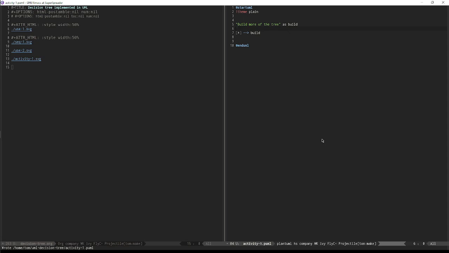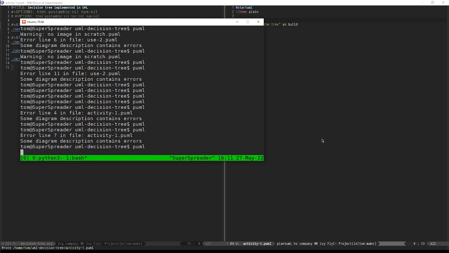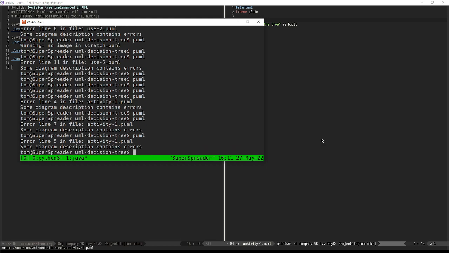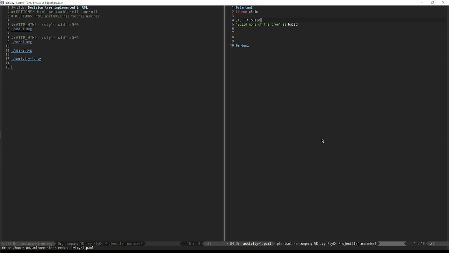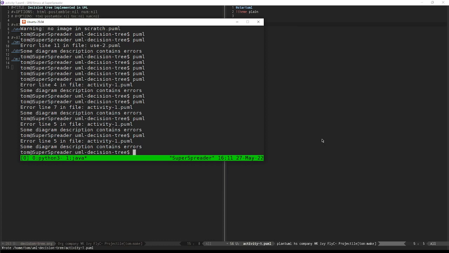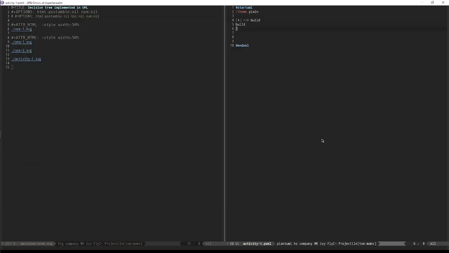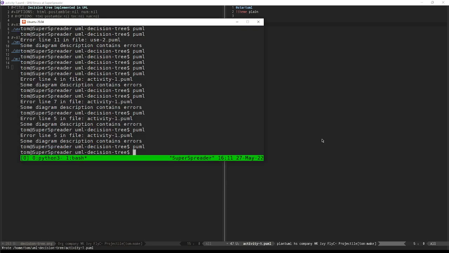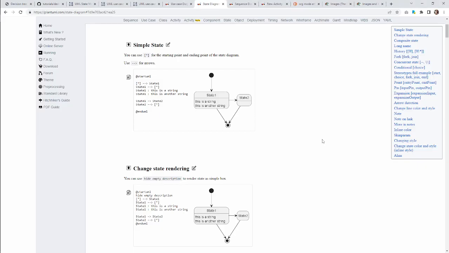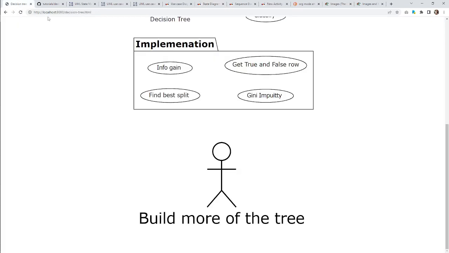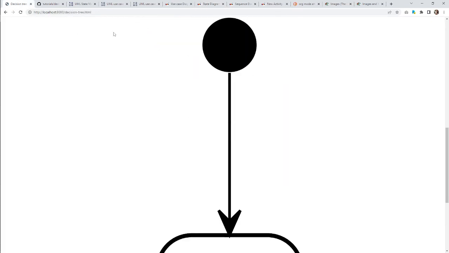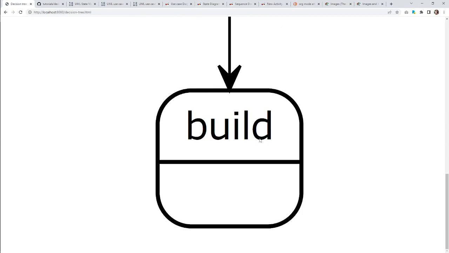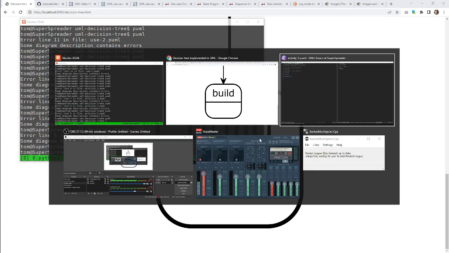Okay, errors. Line 7 has an error. What if we just did it like that? What's the problem? Okay. We got something here. We start and we build. And they know that this is a state thing. So that's cool.